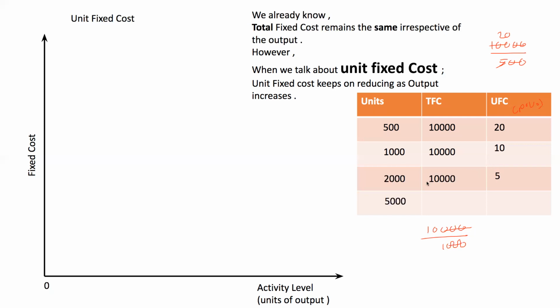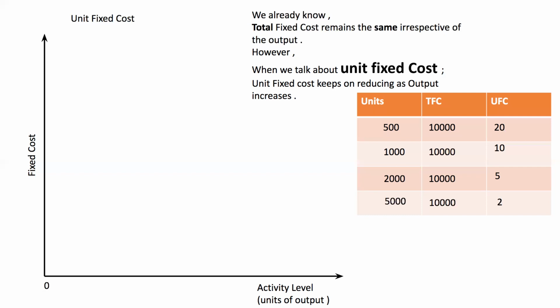You still increase the output to 5,000 units. Total fixed cost would remain the same. However, the unit fixed cost will reduce: 10,000, the total fixed cost, divided by 5,000 units. You have a unit fixed cost of $2 per unit. Can you draw this on a graph?